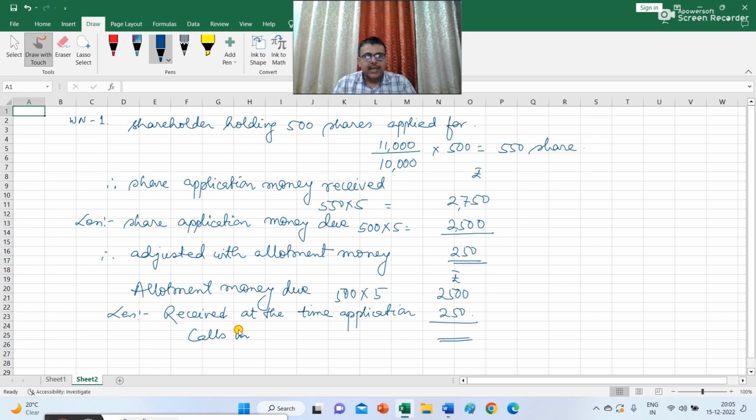So the allotment money which was due from this particular shareholder was in arrear. So calls in arrear is rupees 2,250. So this working is very important, and I would like to request all the students to note this working carefully, and please write this working in your answer script whenever you get a question on issue of shares.